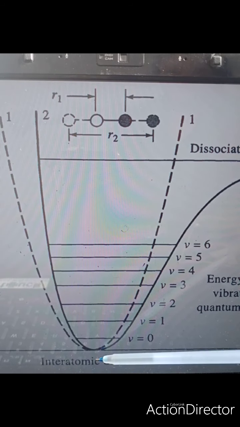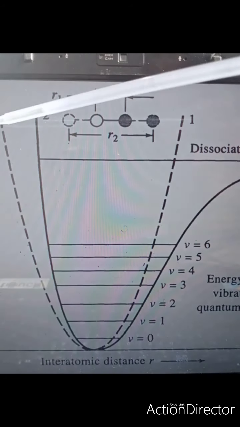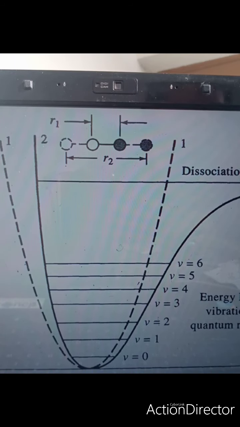In either case, the potential energy is increasing, on this side and on this side. That is possible only with a harmonic oscillator. However, we cannot take molecules as perfect harmonic oscillators, because when you stretch the bond and then allow it to restore its original position, the bond gets distorted. So the molecule will deviate from Hooke's law and it will form what is known as anharmonic oscillation.